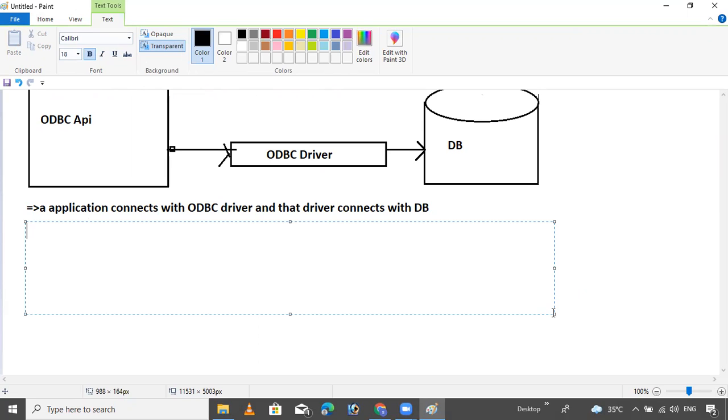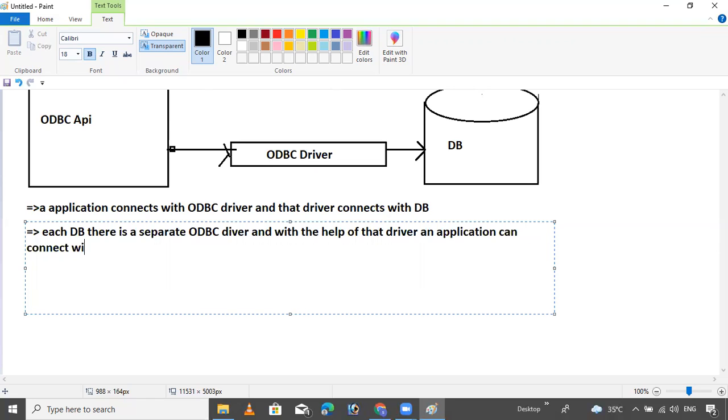This is simple. For each database, there is a separate ODBC driver, and with the help of that driver, an application can connect with the database.